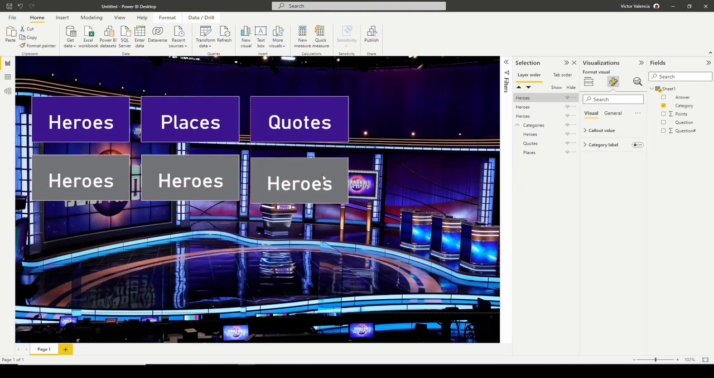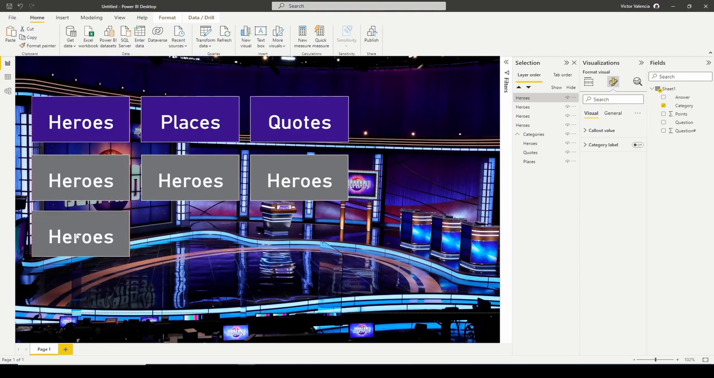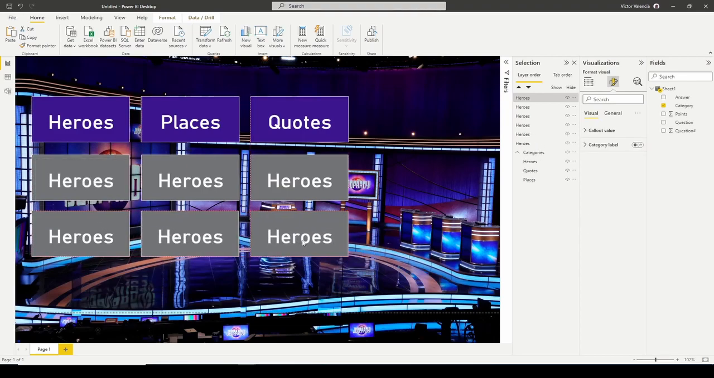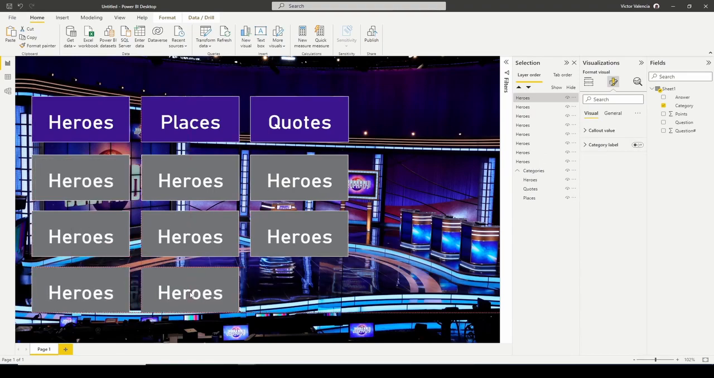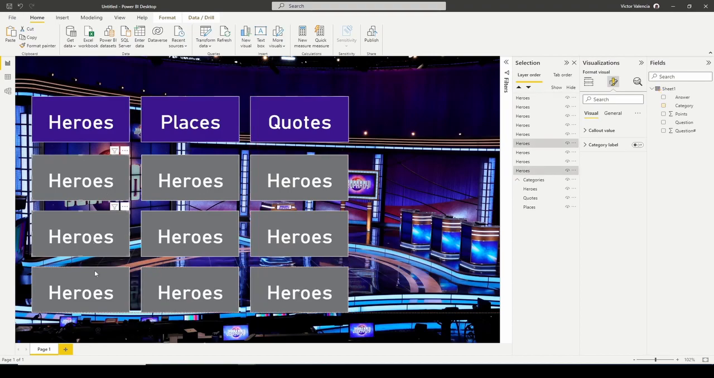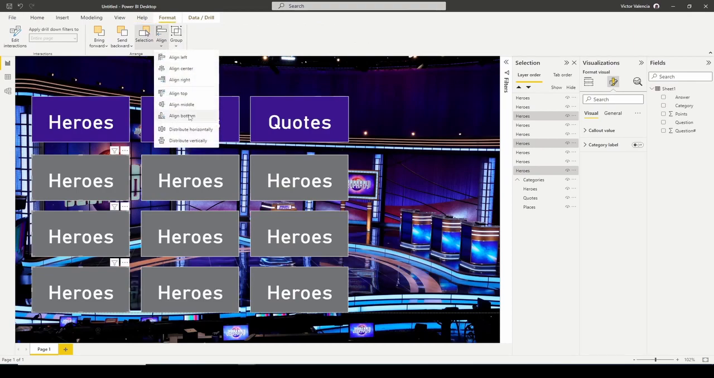This will be for points 3. 4, 5, 6, 7, 8, and 9. And very similarly, you can go ahead and select these, format them, and make sure they're aligned correctly. So I'm going to align the left.